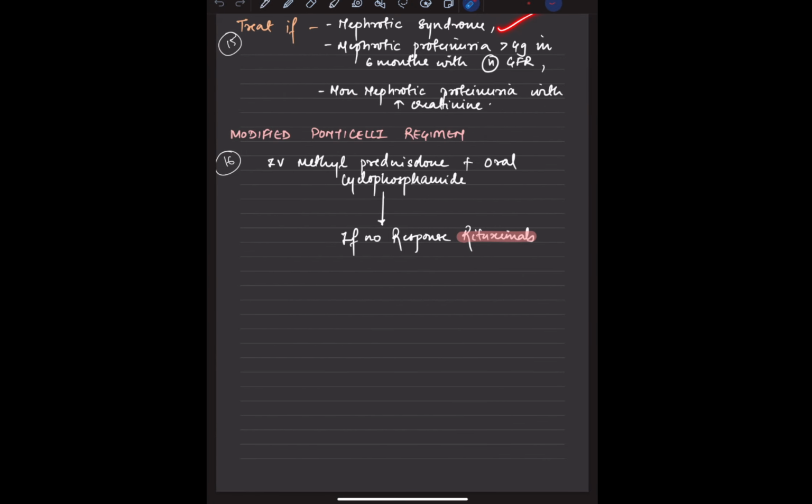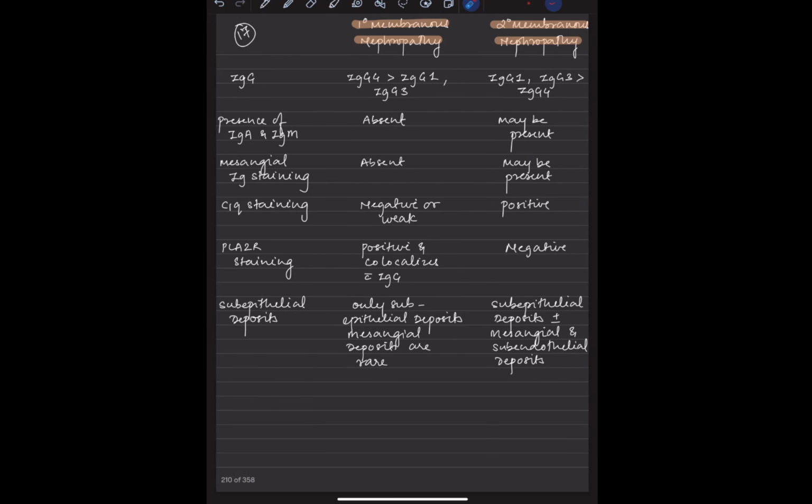Okay, so when do we treat the patient? If the patient has nephrotic syndrome, if there is nephrotic proteinuria in, say, 6 months with a normal GFR, and if there is non-nephrotic proteinuria but there is an increase in creatinine, then we can go with the treatment. There is a modified Ponticelli regimen. I hope that everyone is thorough with this. We give prednisolone to such patients with oral cyclophosphamide, and if there is no response, rituximab is the rescue one.